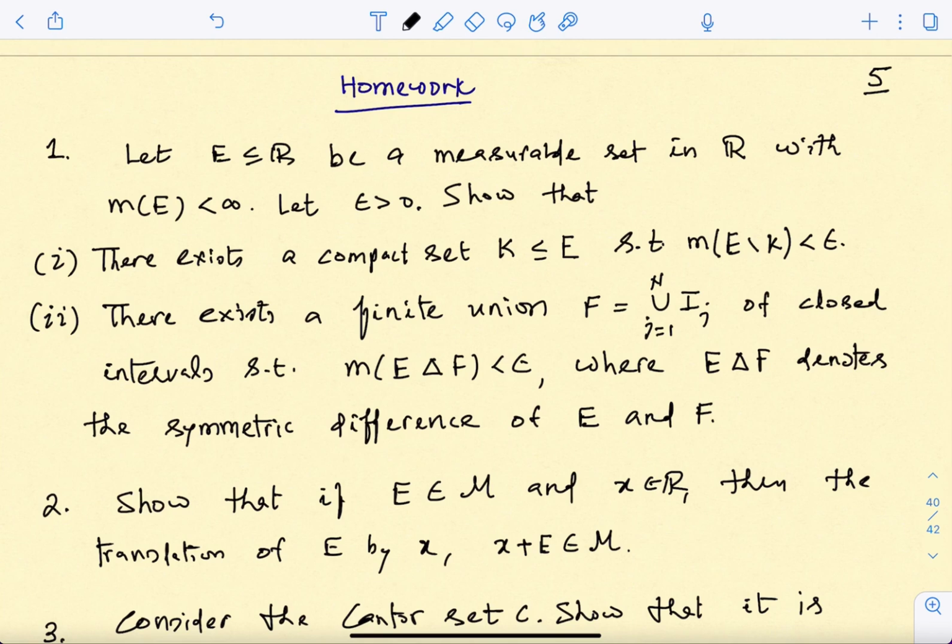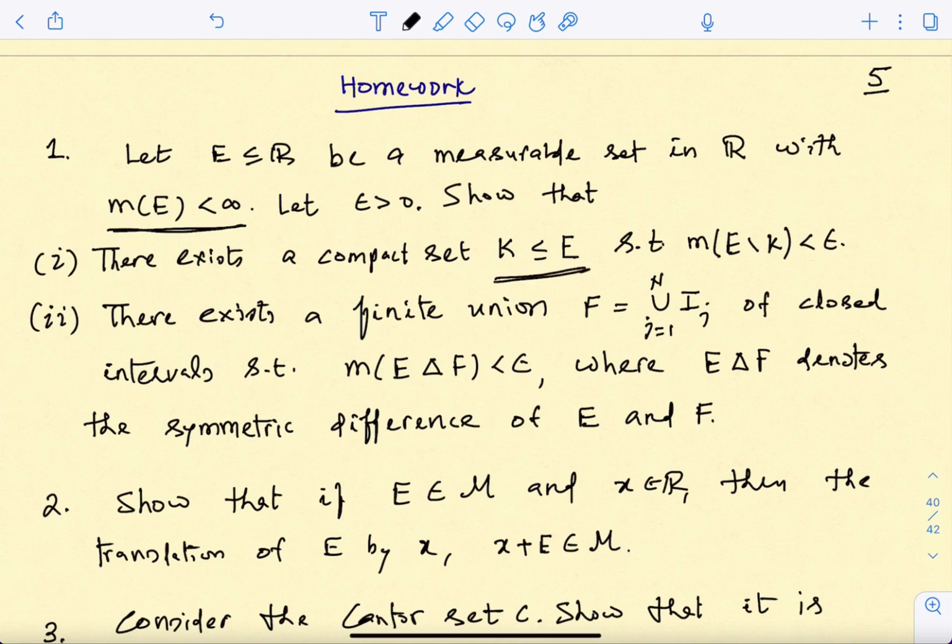So for example, you remember we defined the measurable sets using open sets, and then we also proved a property that you can approximate a given measurable set from inside by closed sets. So this is along the same lines: if I assume that E is measurable with finite measure, then this first property says that you can approximate this actually by compact sets.